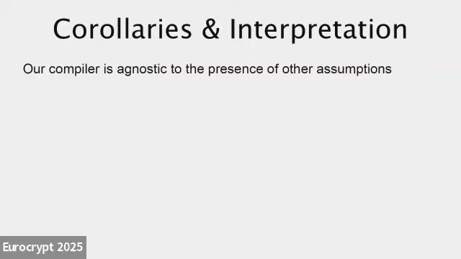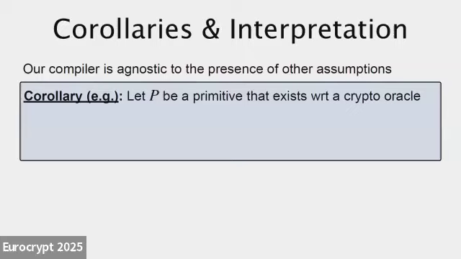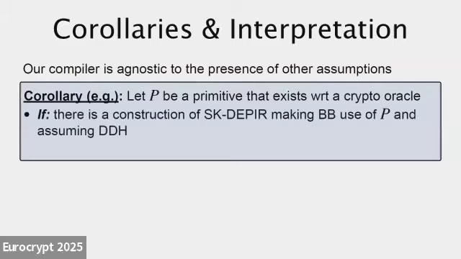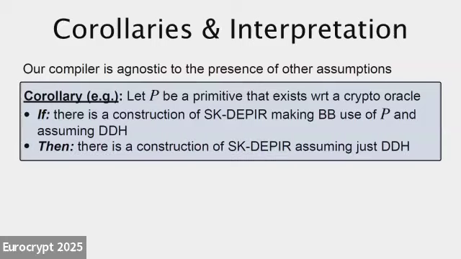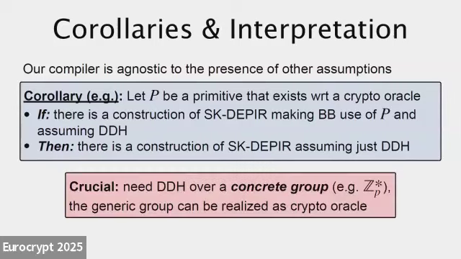As a second corollary interpretation, we note that our compiler, these two steps of the compiler, is completely agnostic to any other crypto assumptions that you might have on the side. So for instance, if you have some crypto oracle primitive and you can construct SKDPR using that primitive and DDH, then you could have just constructed SKDPR with just DDH. But crucially, you need to use DDH over a specific concrete group. As you might expect, the generic group model can be instantiated as a crypto oracle, so we need some concreteness to exist in the world in order to hope for this sort of result.